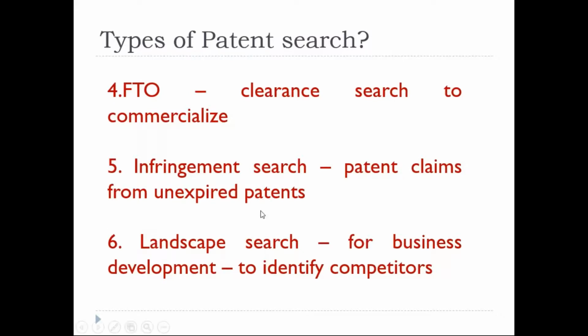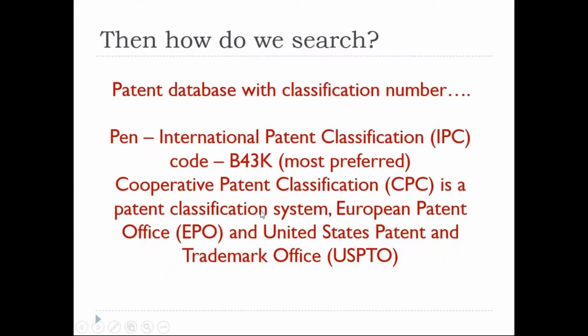Fine. So what is next? This is the one I would like to mention. First, we are all aware of keyword search because most of us are doing only keyword search. I would like to narrow down towards my invention a little further. How could I do that? By using the classification number. What is the meaning of classification?